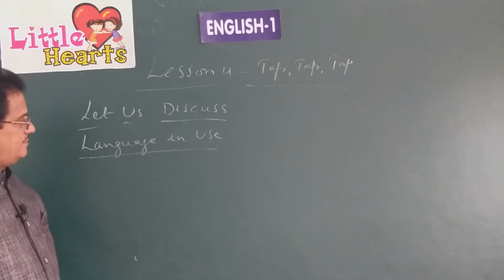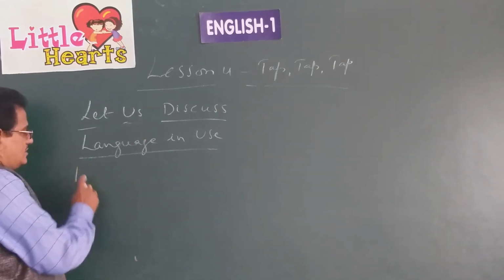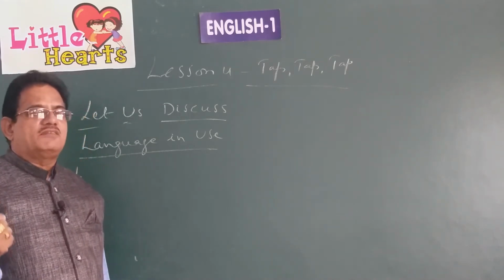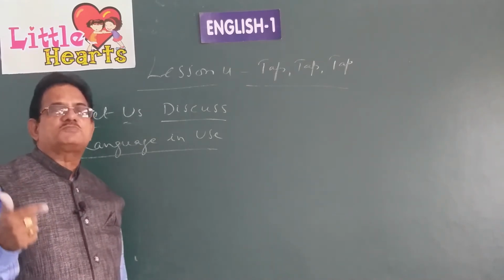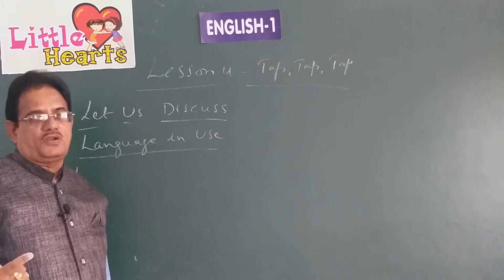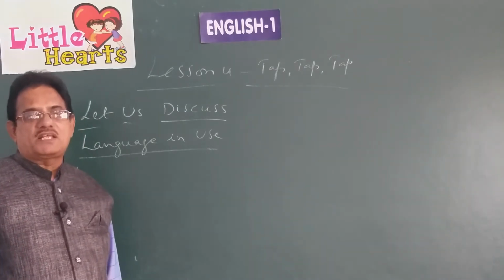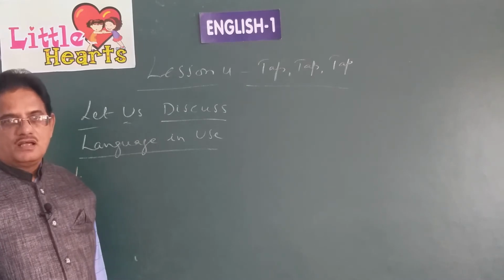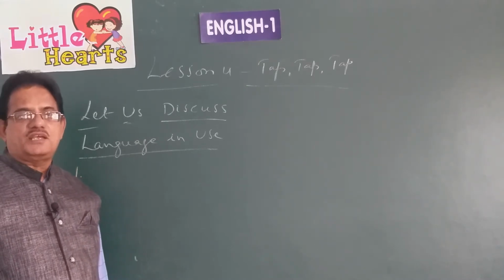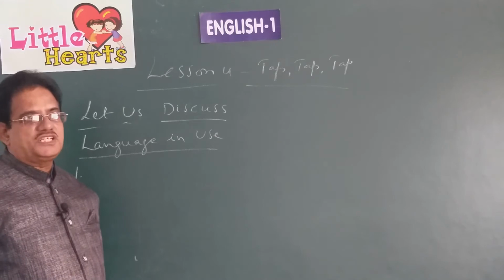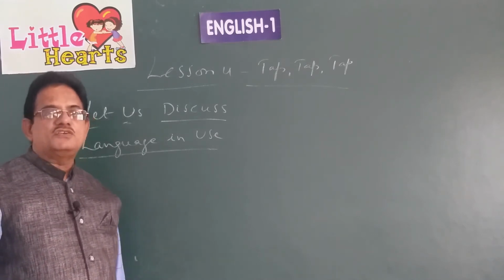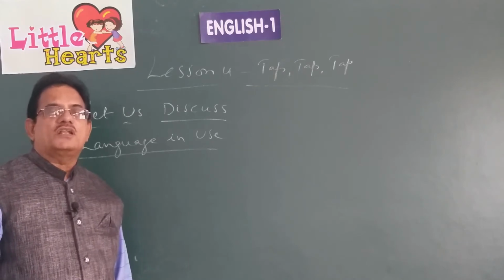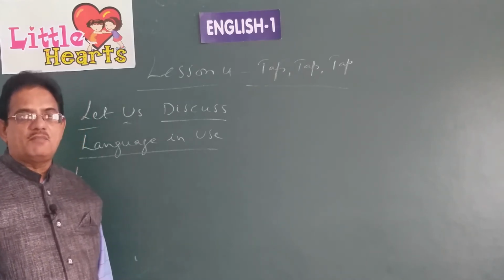So actually, this is called punctuation. When you write some words, the first letter must always be a capital letter, because that is the name of a person or a place or a country's name or city's name. What is the name of your city? Vijayawada. Then you have to write V capital letter. In the same way, what is your name? Your name is Meenu. So you have to write M capital letter there.